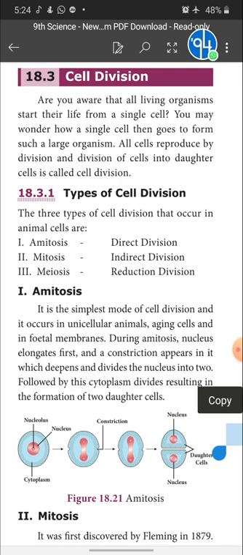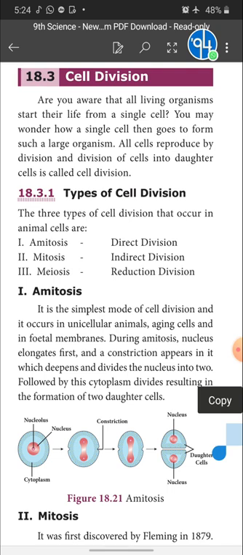So what is amitosis? It is the simplest mode of cell division and it occurs in unicellular animals, aging cells and in fetal membranes. Among the three types of cell division, amitosis is the simplest.